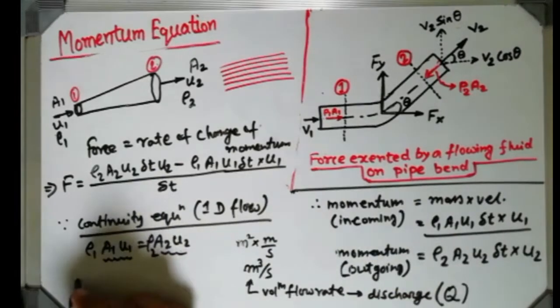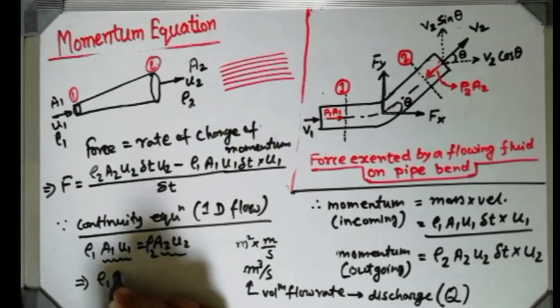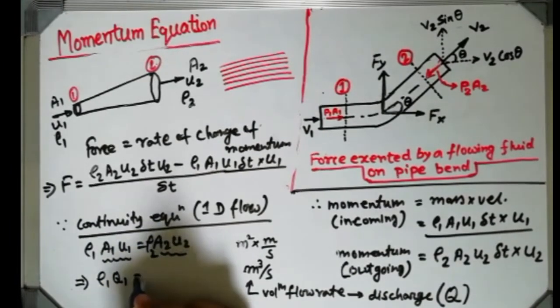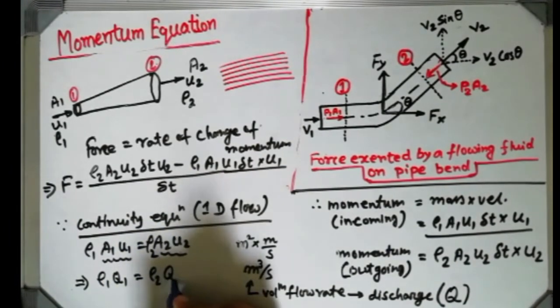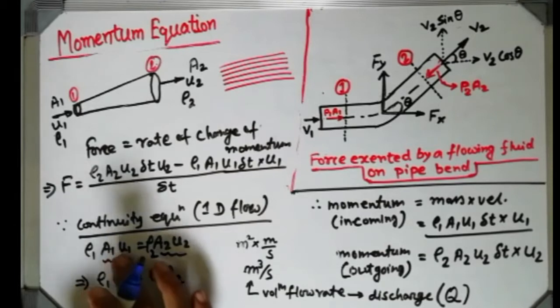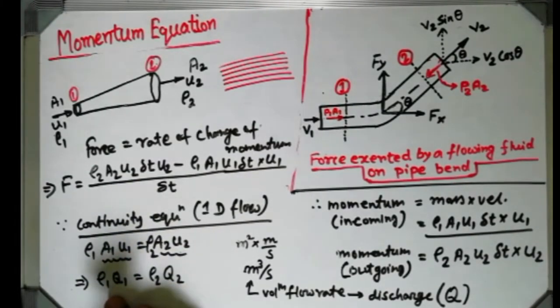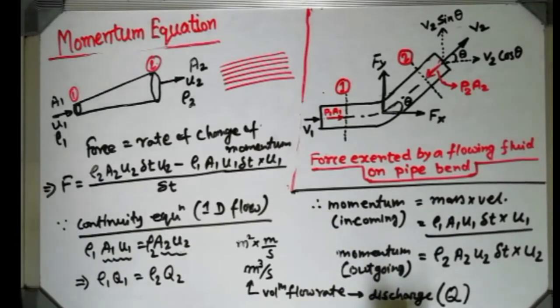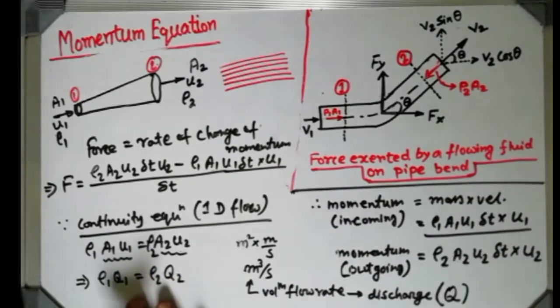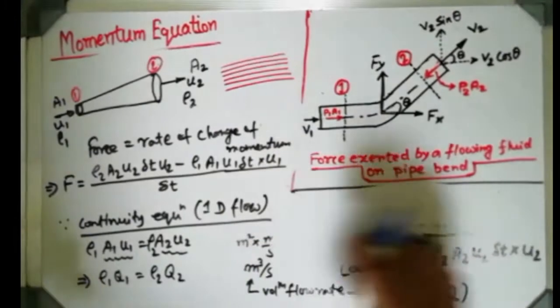So here also I can convert this continuity equation in this manner: rho 1 into Q1 equals rho 2 into Q2. I can always write the continuity equation in this form, because cross-sectional area into velocity gives the volume flow rate, which is also known as discharge. So finally this expression can be substituted into that part. So I am removing this part now.